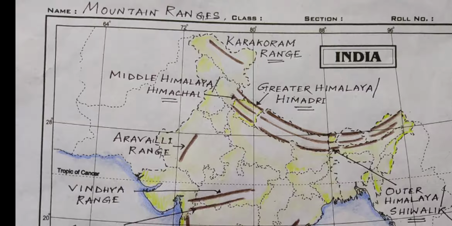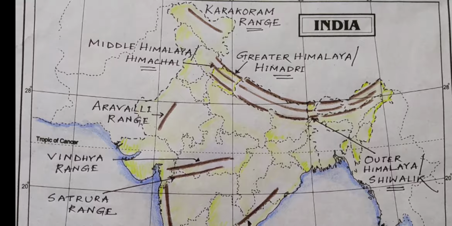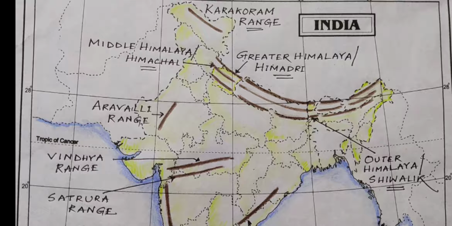Now, we have already talked about the Himalayas. The Himalayan range is divided into three parallel ranges. From the north, it is the Greater Himalayas. It is an arc-shaped mountain range which covers almost the northern part of our country. This northern range is called the Greater Himalaya or Himadri. It can also be known as the Inner Himalaya.